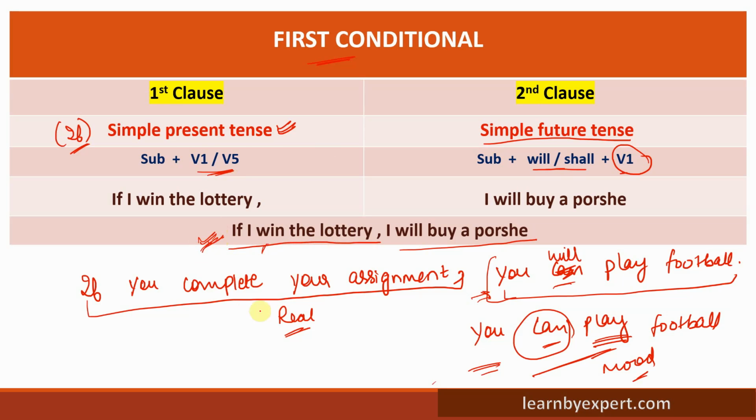Okay, if this scenario happens, if this situation happens, I will buy a Porsche car, right? So this is not a general truth. This is a situation which might happen, might not happen, but the outcome which I have decided will be this. So for these kinds of scenarios, again we use simple future tense for the outcome in the second clause. I really hope now you are able to understand.